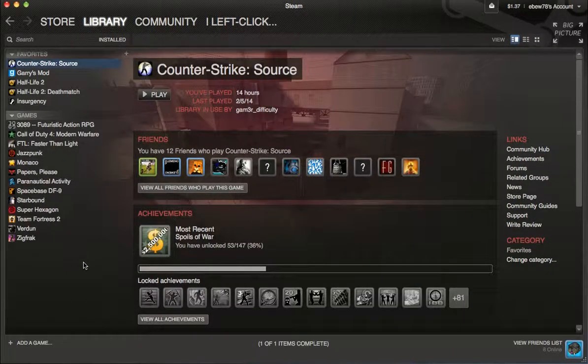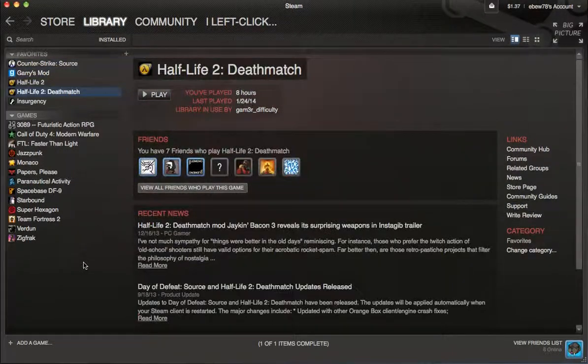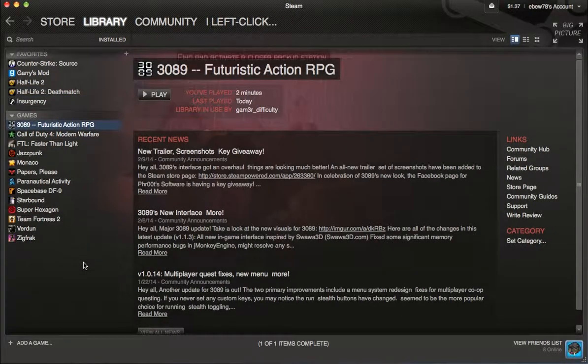Now, what I recently did is today I purchased a game called 3089, Futuristic Action RPG. Now this is a game that I was inspired to buy because of the subheading, Futuristic Action RPG. Now my favorite game of all time is Deus Ex, and so this kind of seemed like from the trailer and from the description, a game that'll kind of play in that way that you can kind of choose the way you play and all kinds of stuff you can do, and it's really cool. So let's click the play button, shall we?